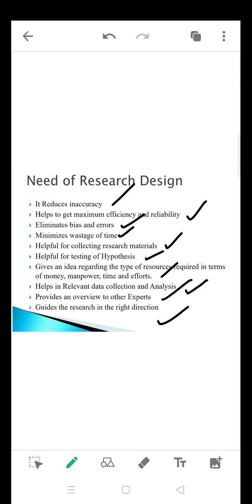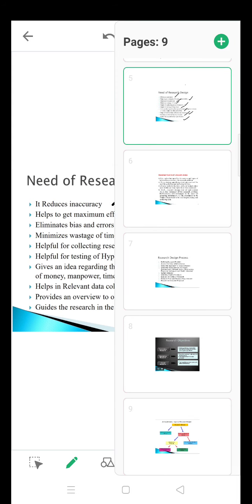So you will be on the right track, because I am not saying researchers will not deviate; they definitely will deviate. So better have a blueprint with you, always giving an alert to the researcher not to deviate from the research topic. Okay, these are the needs for preparing a research design.